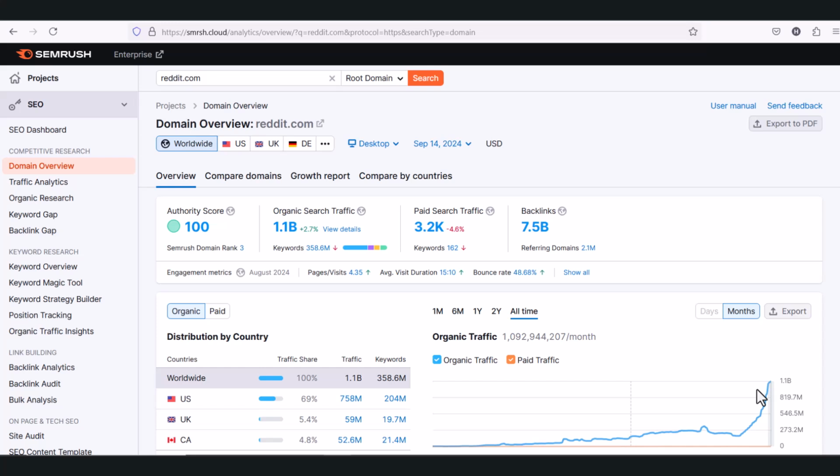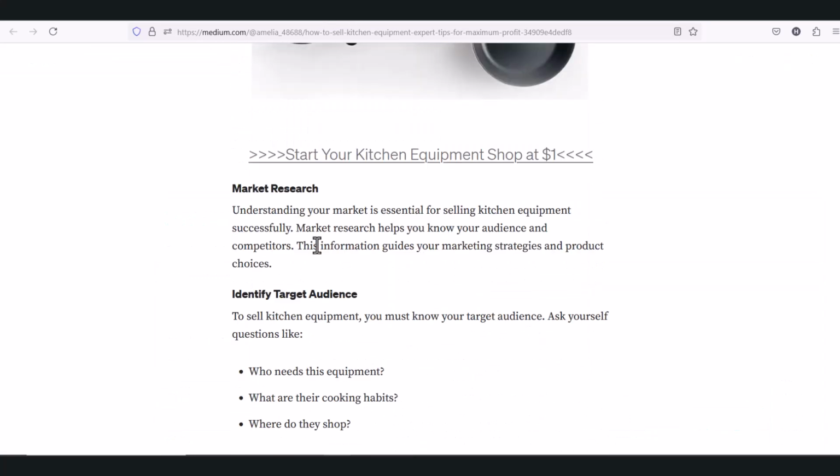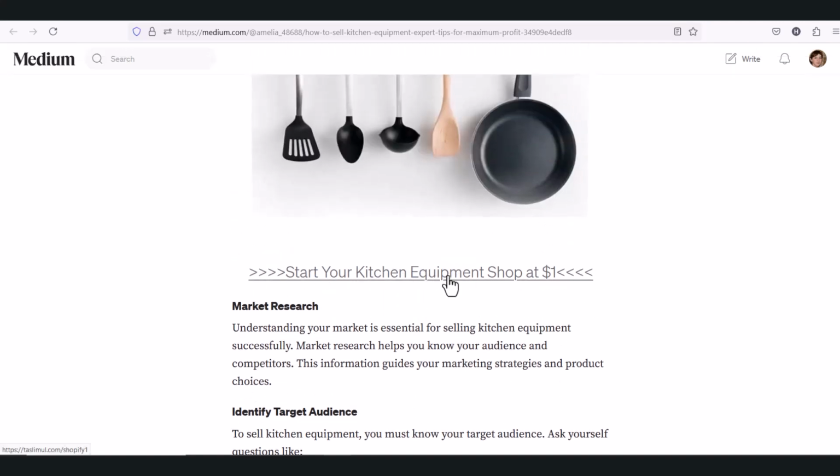So if you get the opportunity and if you post your content on Reddit and Quora or on Medium, you will get instant ranking and you will get traffic. So you can see Reddit is getting billions of traffic, and with this relevant traffic you can put content, you can put affiliate links on the content, and by promoting these links you will get a huge amount of money within a short time.